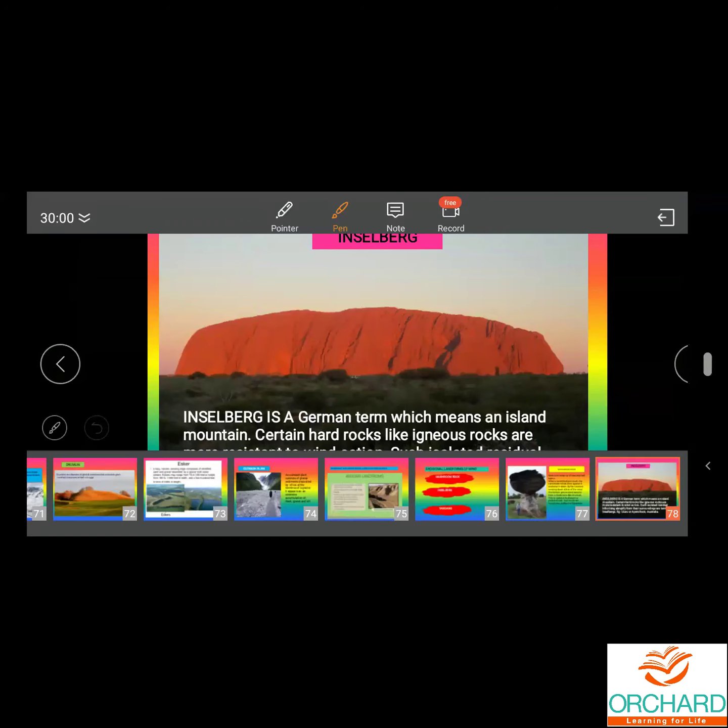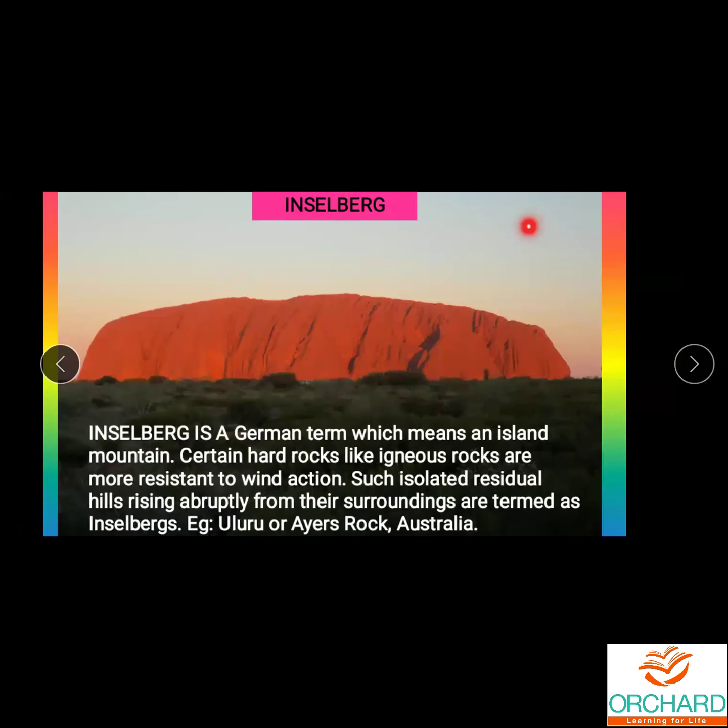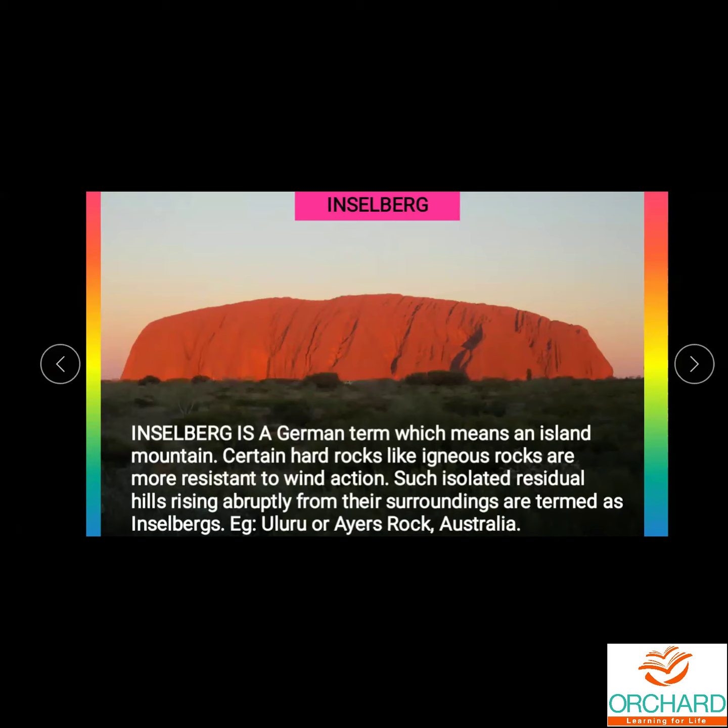So this is Inselberg. Inselberg is a German term which means an island. The rock looks like a separate island. Nothing else will be there around in that place, only that rock will be there, but it looks like an island. It is also called island mountain.